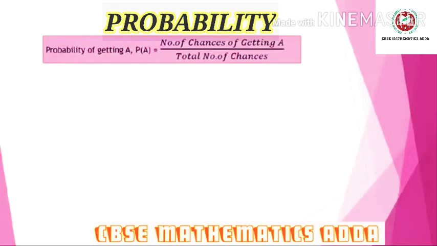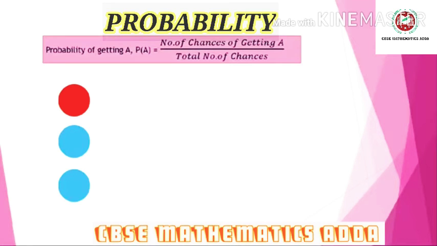Okay, so let A be anything. Let it be a red ball, let it be passing an exam. The probability of getting A is the number of chances of getting A divided by the total number of chances. I will explain it with an example.